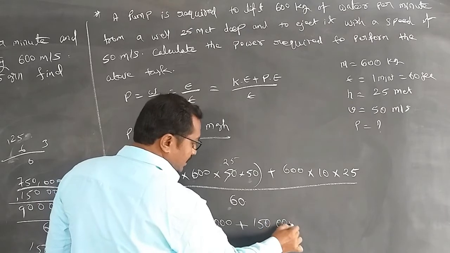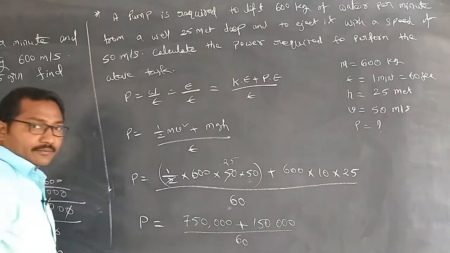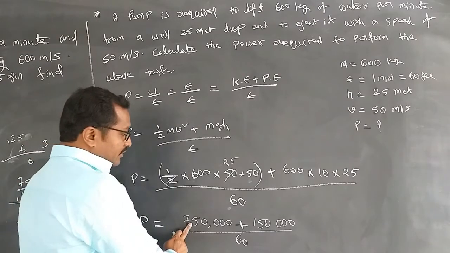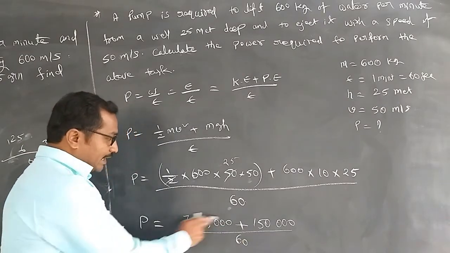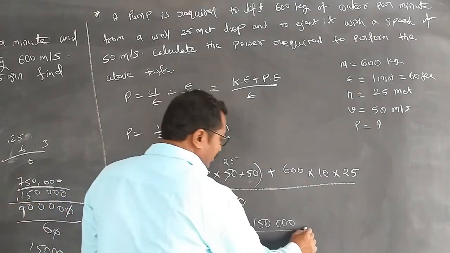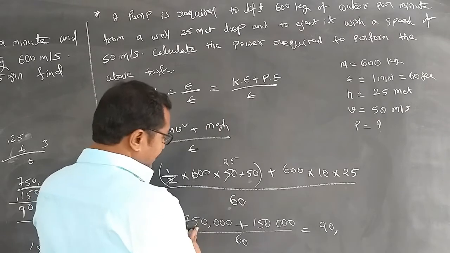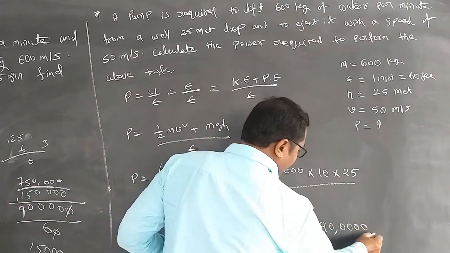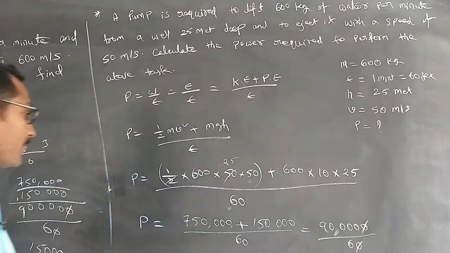So 1, 2 and this is a value of 3. It is divided by 60 again. Right. Now if you add this up, 75 plus 15, sorry, 75 plus 15 is 90. So I am taking the value of 90, up to here it is 90, 1, 2, 3 and 4. It is divided by 60, so it is gone.